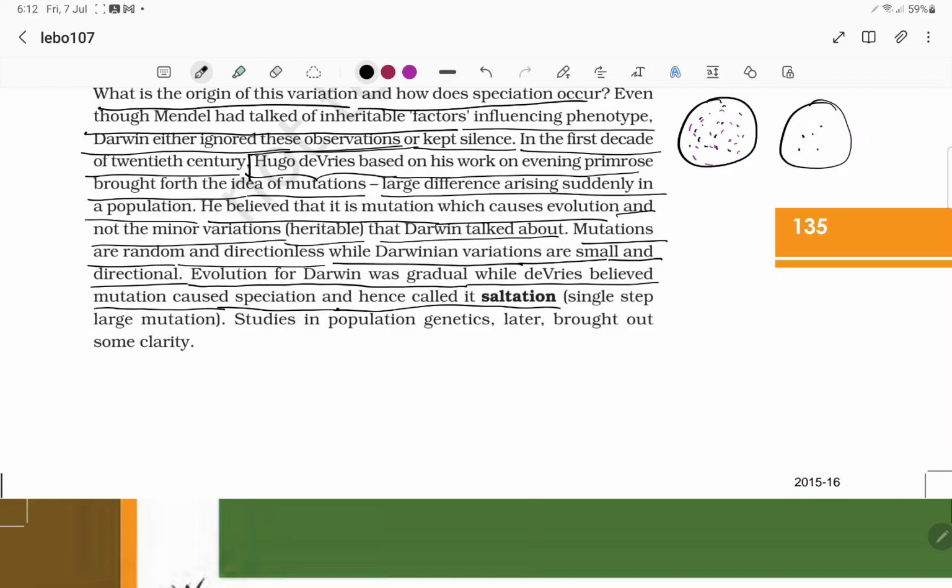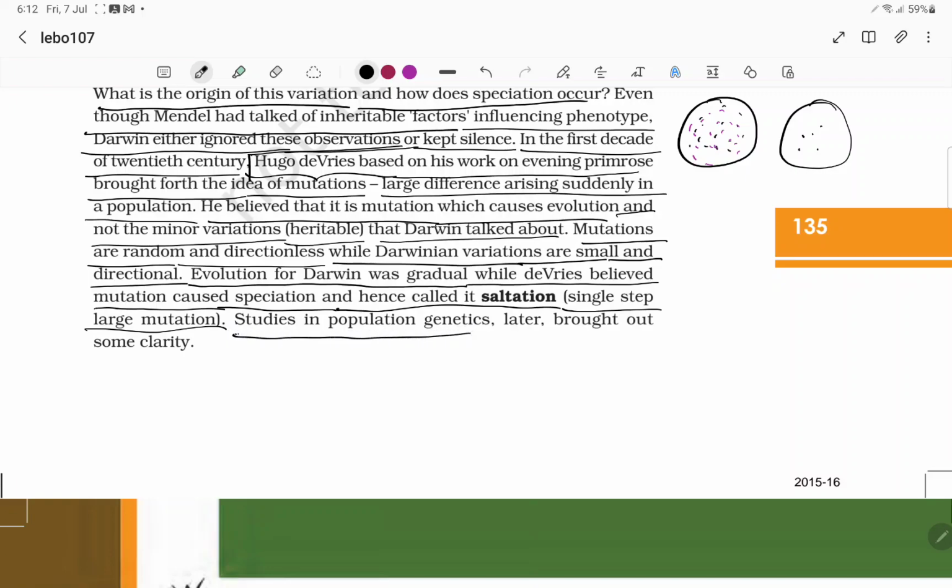Darwin said it is a slow process, and that too towards a direction. And Darwin neglected the work of Gregor Johann Mendel, who said that traits are transmittable. A single step of large mutation, we call saltation.